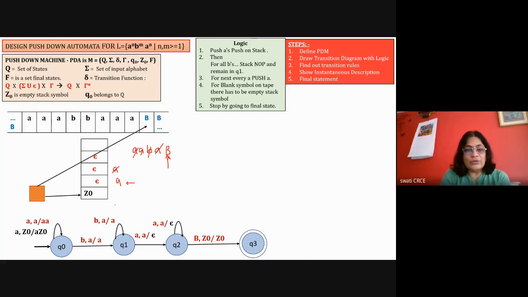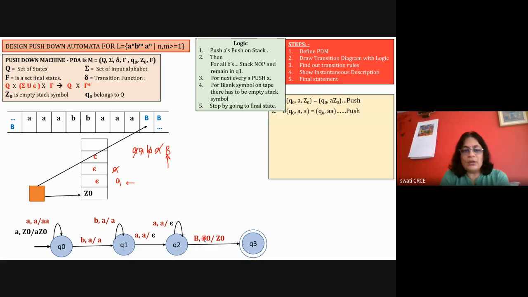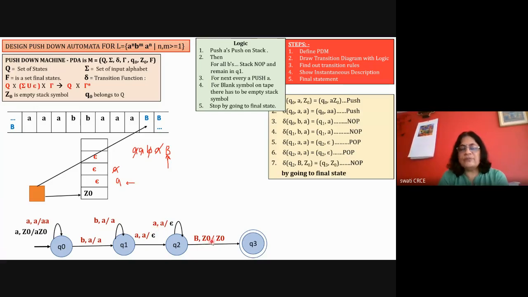Okay, so like this you need to verify your answer for everything. Now once this is done, write down the transition rules. Total 1, 2, 3, 4, 5, 6, and 7 rules are there. So first two push operations, then one no operation, again for this a no operation, and then there are two pop operations. And then B comma Z0 goes by no operation to the final state, where it will halt.